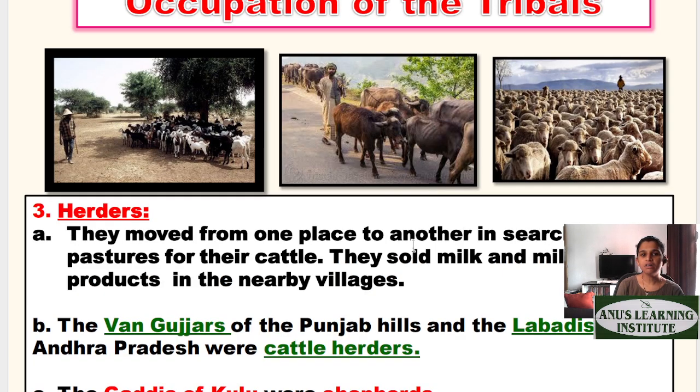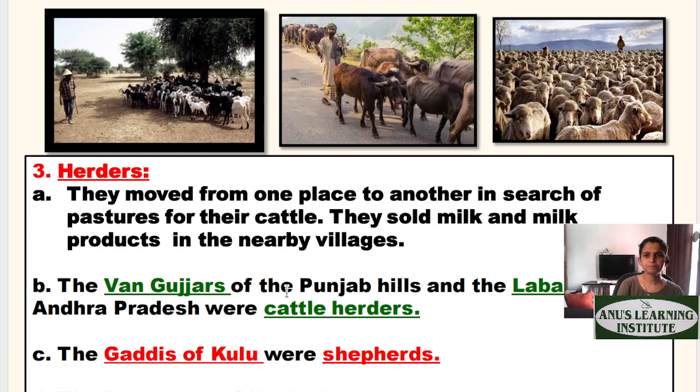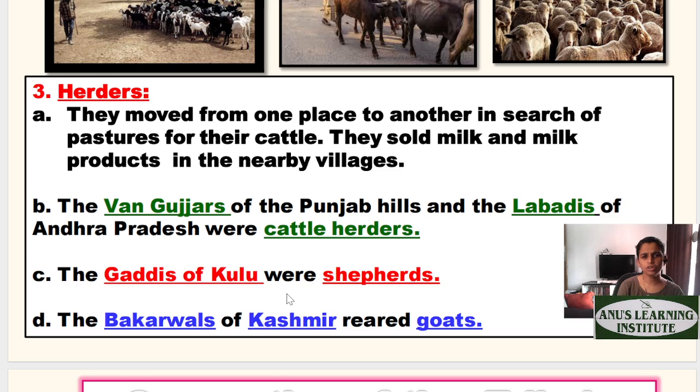Now, what are herders? Herders, we also call them Banjaras. They move from one place to another. They have a lot of cattle, a lot of animals for pasturing. When the pasture, which is nothing but grass, in one area finishes, they move to another land along with their families, along with their entire community. And that is why they are called Banjaras or Van Gujjars or Labadis, Lamanis, whatever. They could be cattle herders, goat herders, whatever.